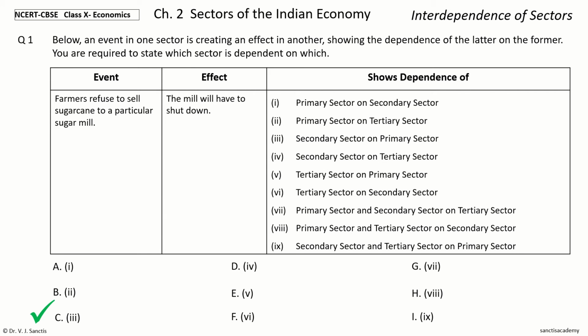So, the event is farmers refuse to sell sugarcane to a particular sugar mill. The farmers are in the primary sector. The mill will have to shut down. The mill is in the secondary sector. So, therefore, this shows the dependence of the secondary sector on the primary sector. So this is a clear example of this.